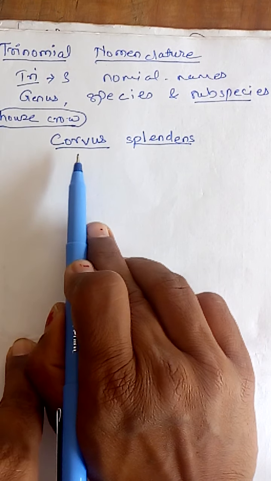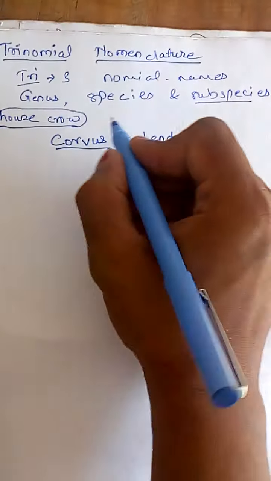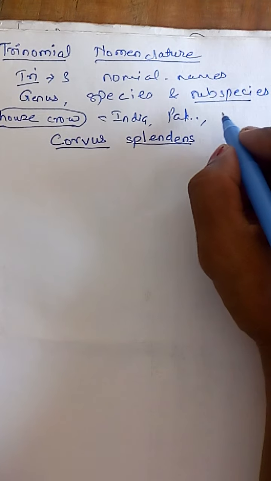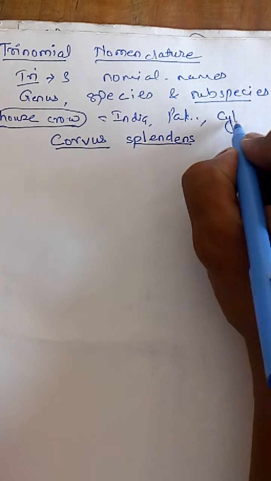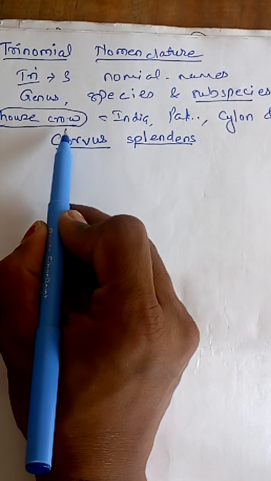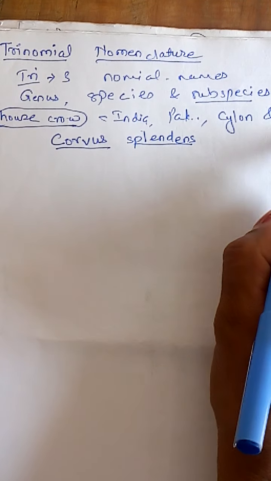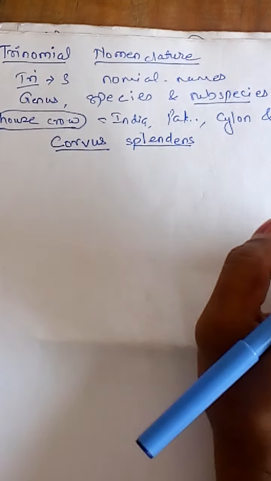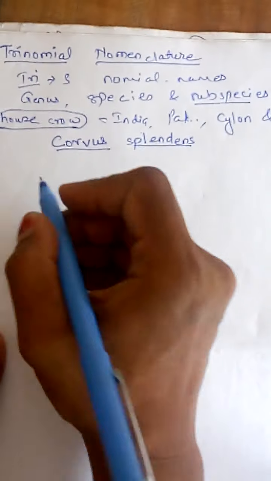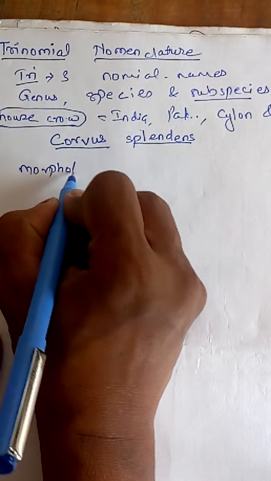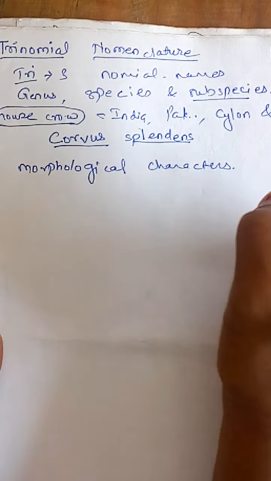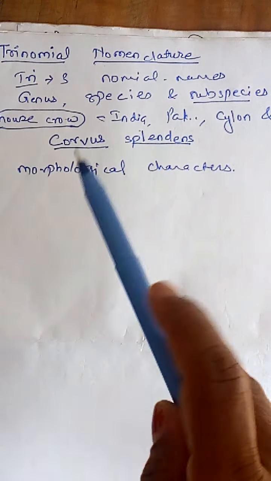But if you consider the house crow present in India, then Pakistan, Ceylon and Burma, the crow remains the same, but as the country changes, some characters, which we call the external morphological characters, change.